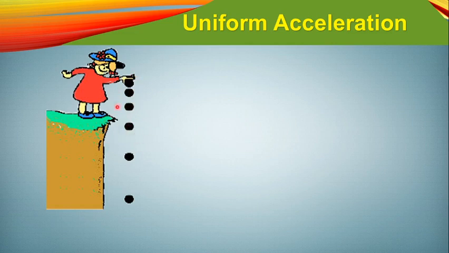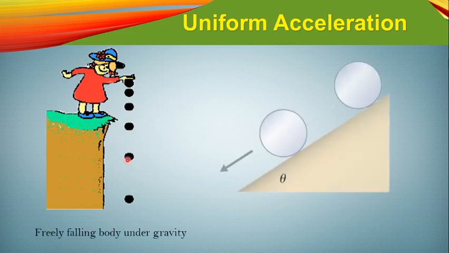So the acceleration of this body would be the uniform acceleration. In the same way, if a body starts moving on an inclined plane under gravity, then it is also said to have uniform acceleration.